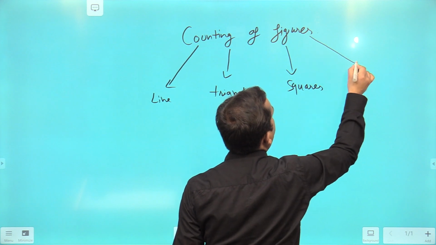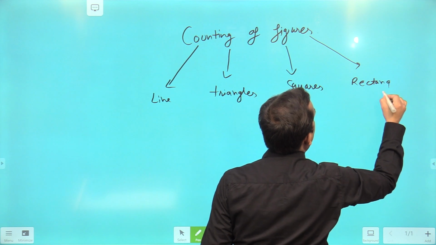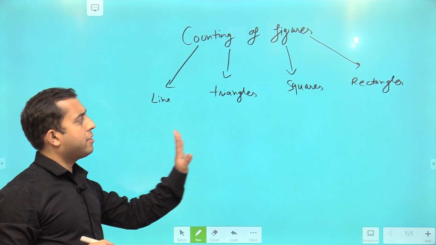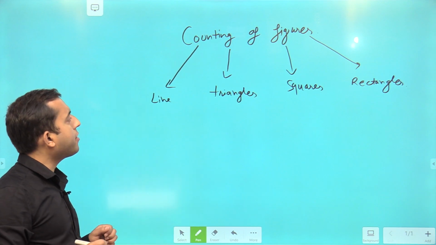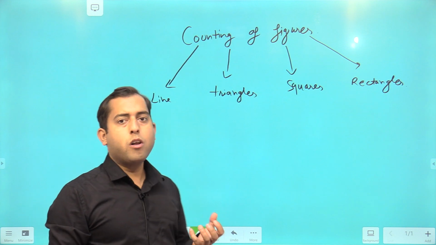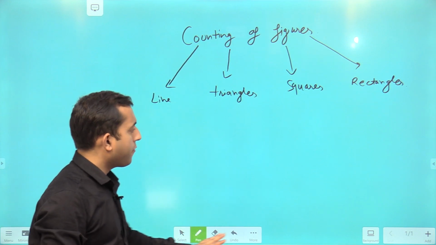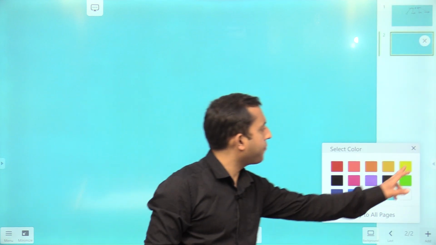And finally rectangles. So let us learn what are these shapes and figures, and right after them how to solve questions based upon those particular figures. Okay. So let's talk about the first thing.